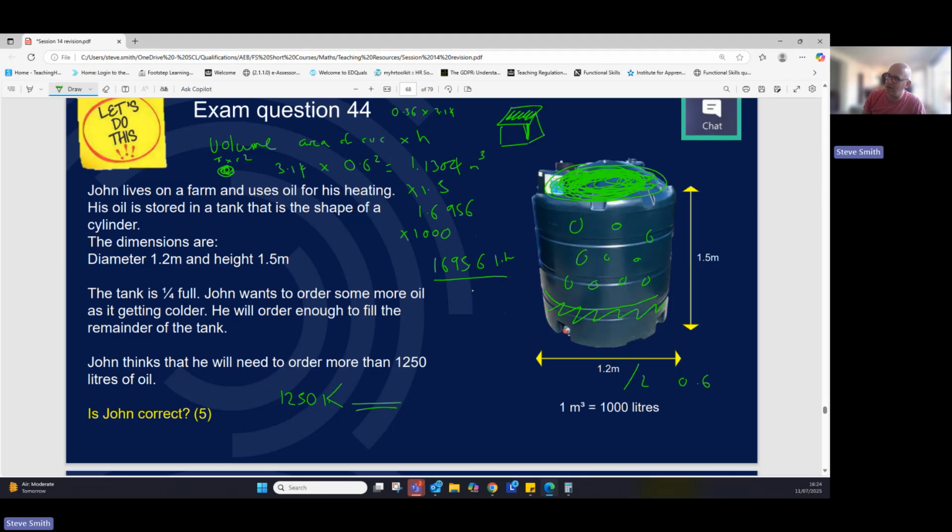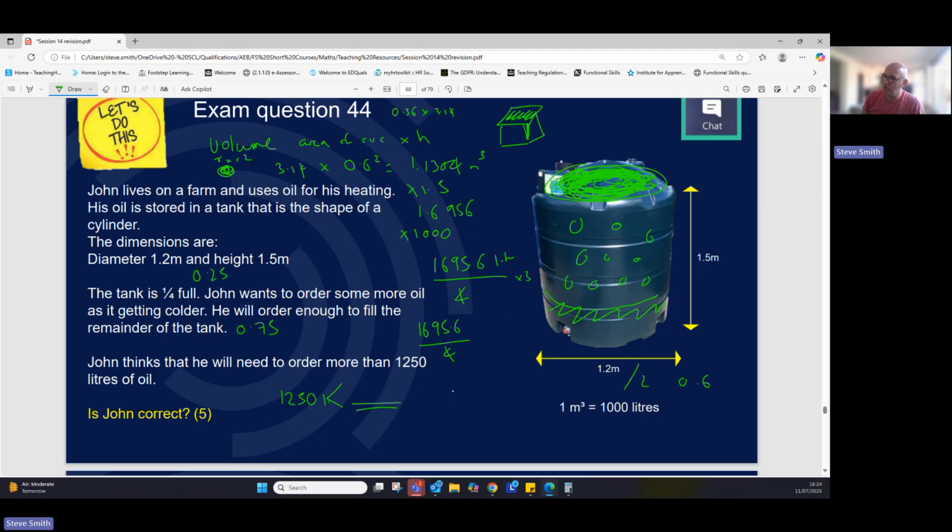Like I said, we can divide it by 4 times by 3, or we could divide it by 4 and then take away that amount. Or, like I said here, 0.25 is what we've got. We want 0.75.